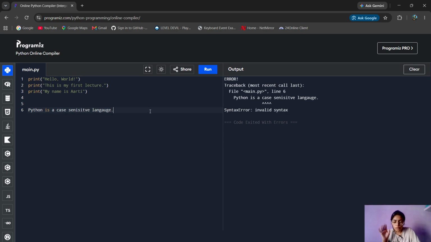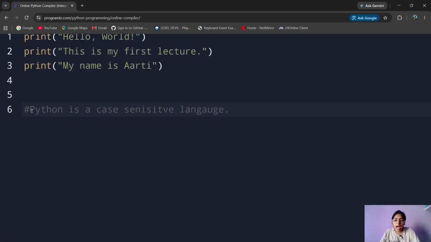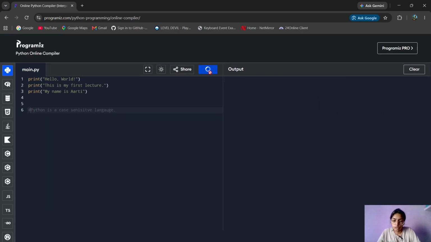So whenever you have to write something important and you don't want the code to throw an error, like you want to take some notes in your code, what you can do is put this, the hash, in Python. What does hash do? Now wait, where did the error go?